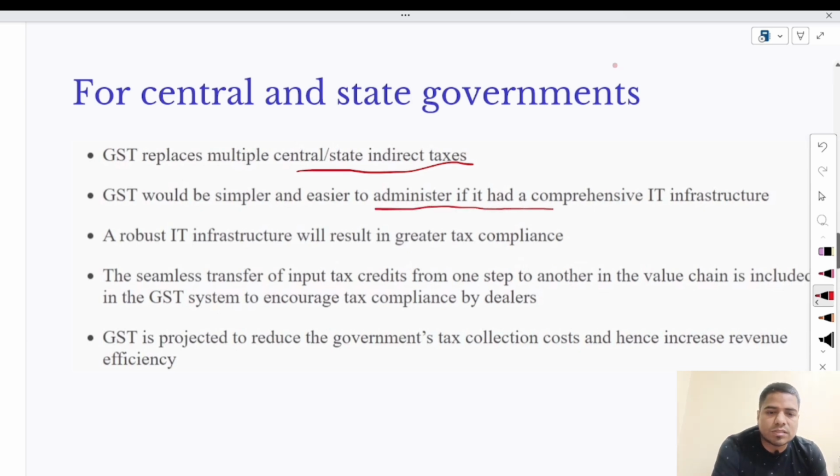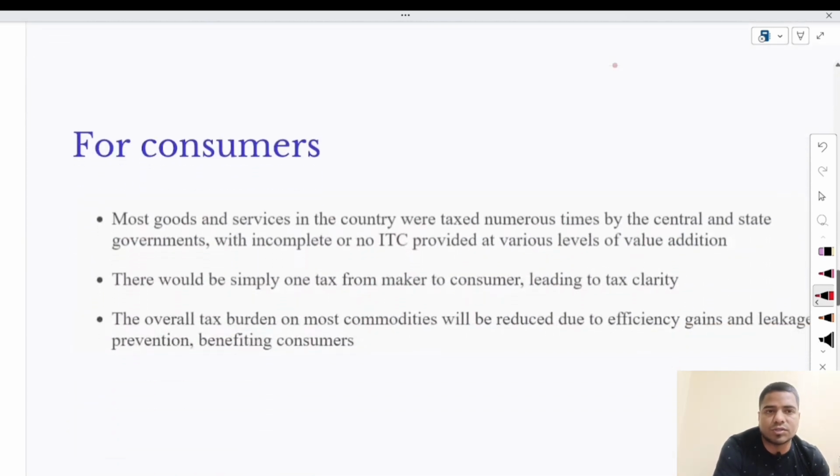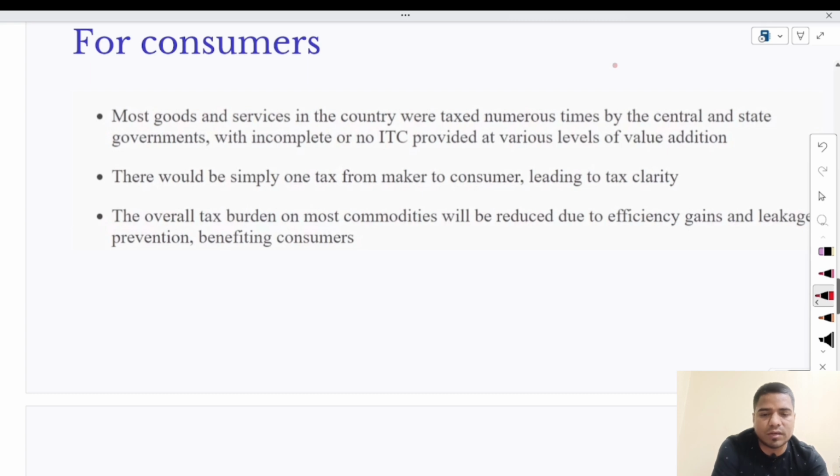Second, GST would be simpler and easier to administer if it had a comprehensive IT infrastructure. IT infrastructure will result in greater tax compliance. And next, seamless transfer of input tax credit from one step to another in the value chain is included in the GST system. Next, GST is projected to reduce the government's tax collection cost. It has also reduced the government tax collection cost, because the government has set up a single platform for all over the nation. These are the benefits for the government.